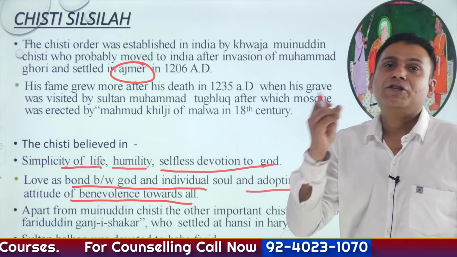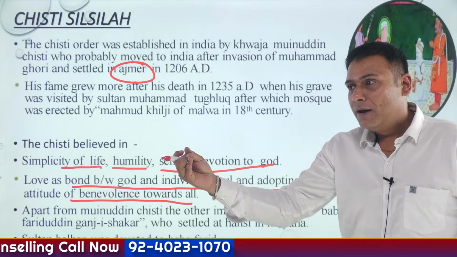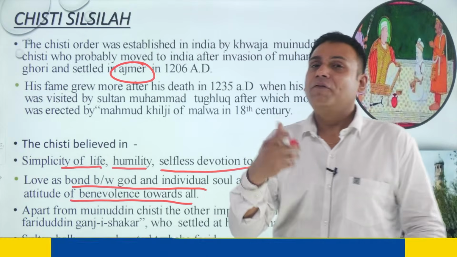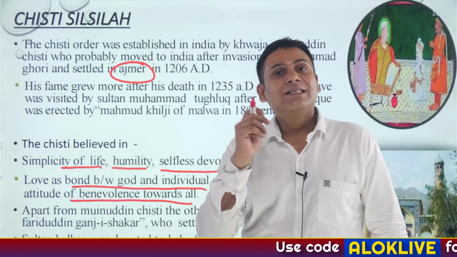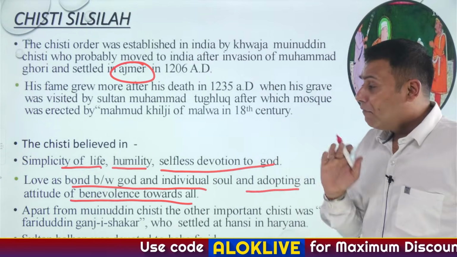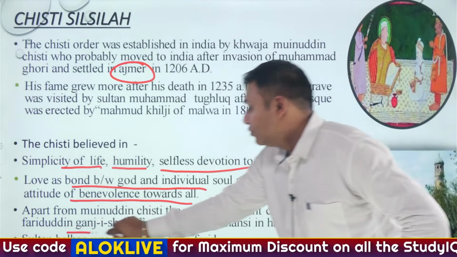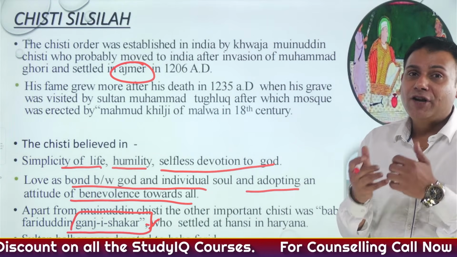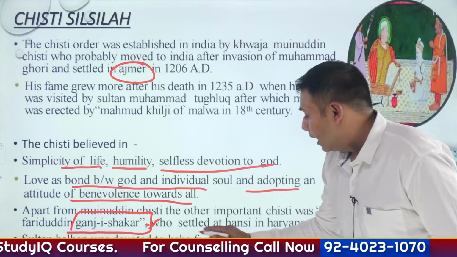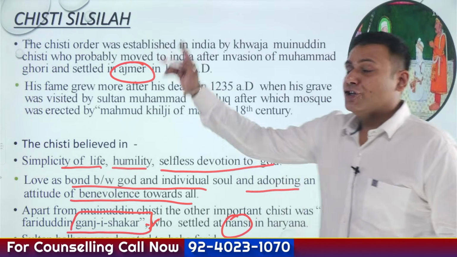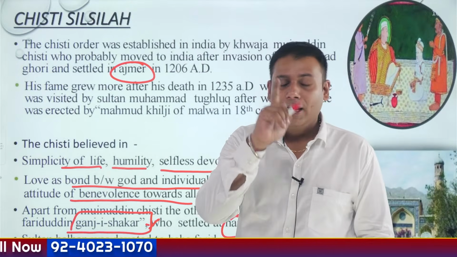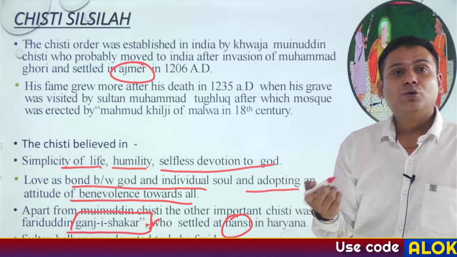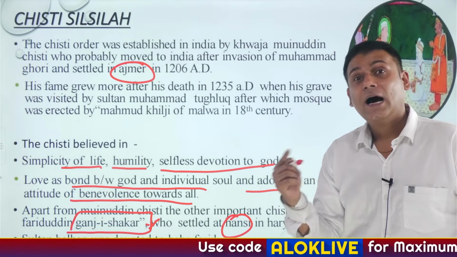In simple words, service to humanity, service to the people is service to God. This was a simple belief of the Sufi saints of Chishti Silsila. Another important saint of Chishti Silsila was Baba Fariduddin Ganj-e-Shakar. Just remember the name Ganj-e-Shakar. He settled in the region of Hansi, Haryana. So just remember, Sheikh Muinuddin Chishti ji settled in Ajmer, Rajasthan, and Baba Fariduddin Ganj-e-Shakar settled in Hansi, Haryana.